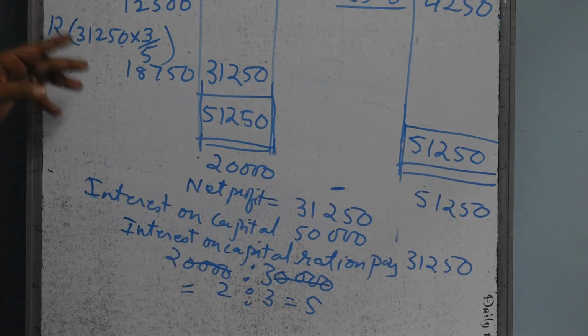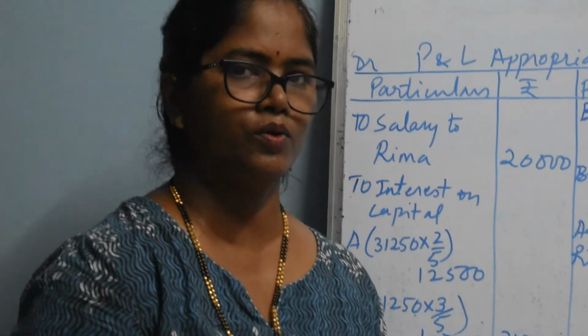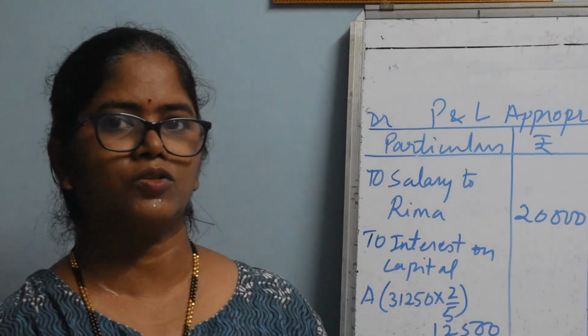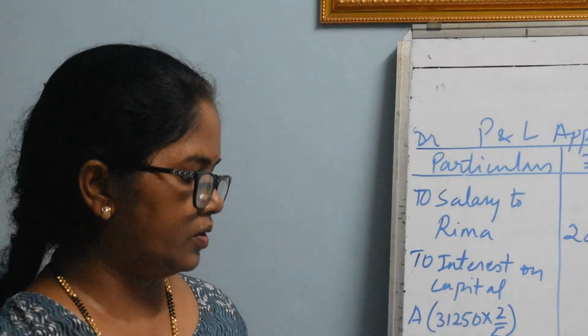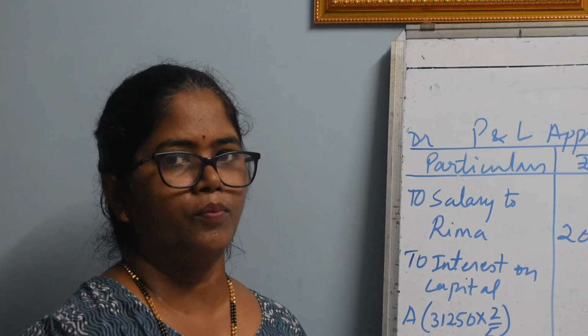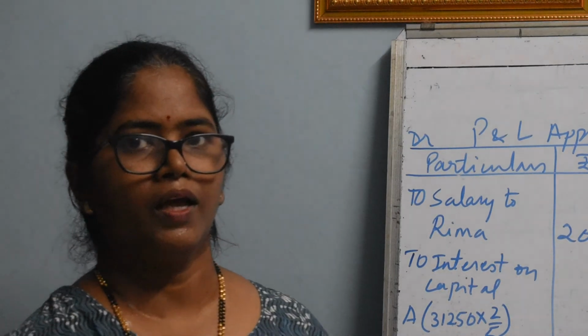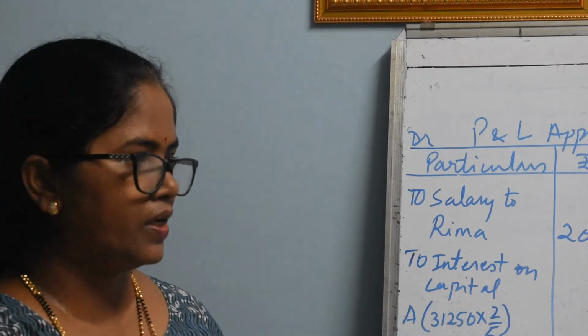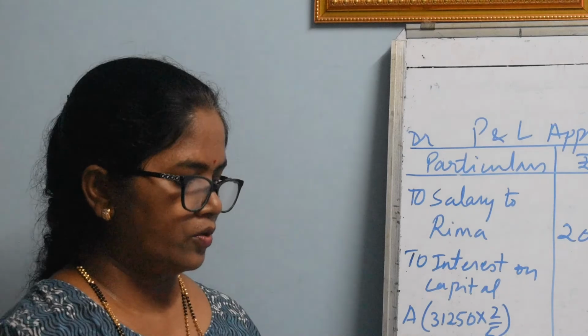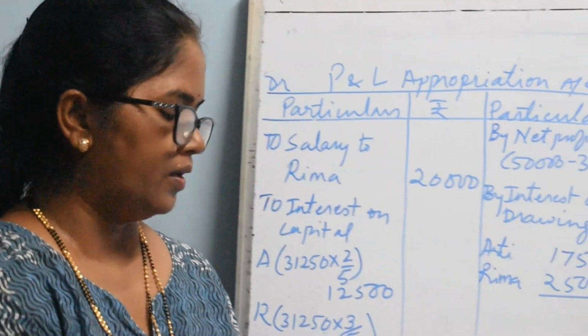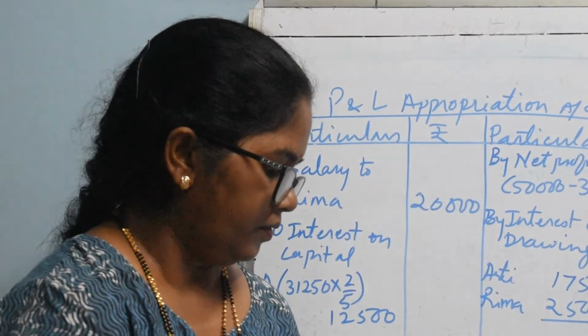No balance will remain because full profit is distributed among the partners as interest on capital. This way you have to do only if your profit is insufficient to pay the partners interest on capital. If you have not understood the calculation, try to see the video again, rewind and see.